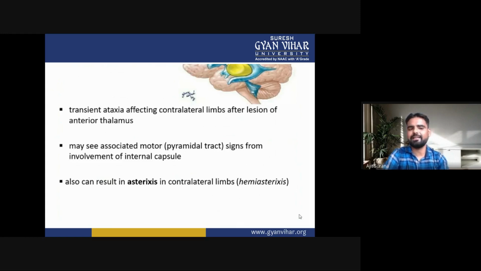They are also called transient ataxia, mainly affecting the contralateral limbs just after lesions of the anterior thalamus. One may see associated motor signs, like pyramidal tract signs, from the involvement of the internal capsule. They can also result in asterixis in the contralateral limb, or hemiasterixis.